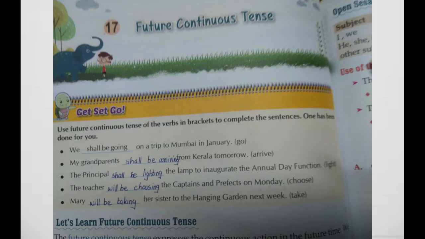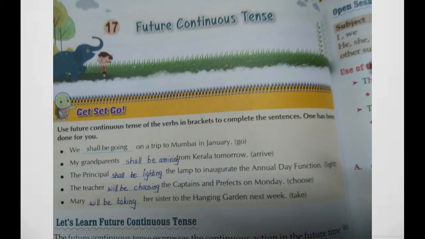Okay, shall be. In future continuous tense we have to use be, and the verb is go. So verb plus ing, that means go plus ing, that means going. So we shall be going, and next the remaining part of the sentence, that is on a trip to Mumbai in January.